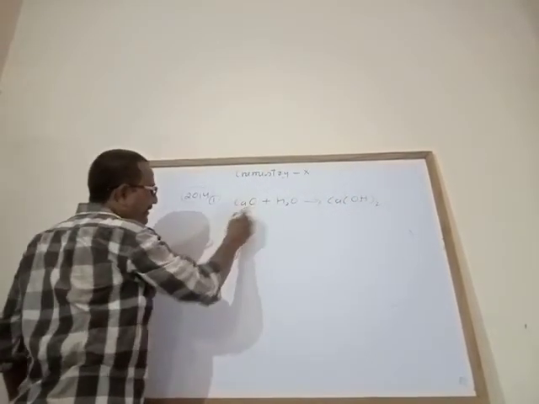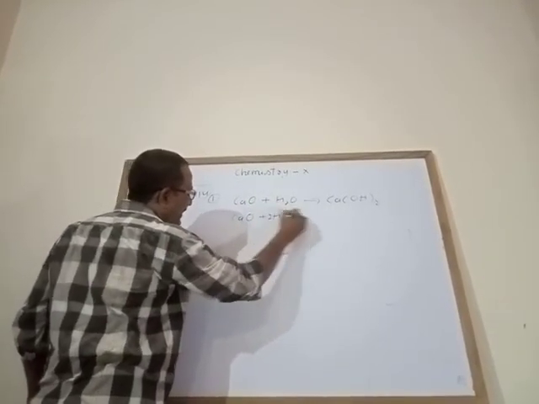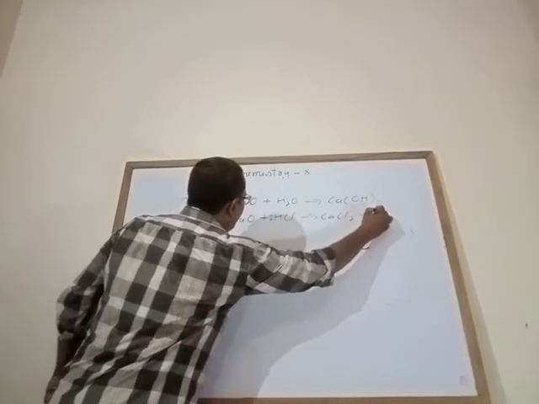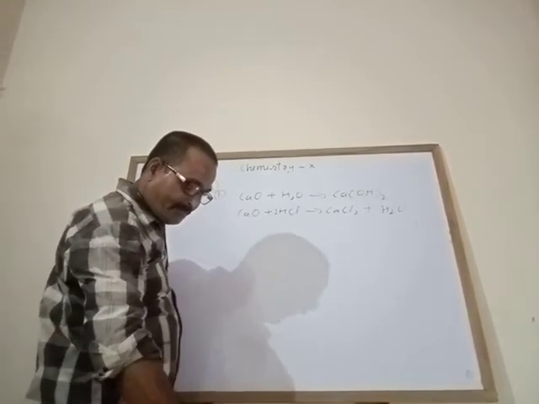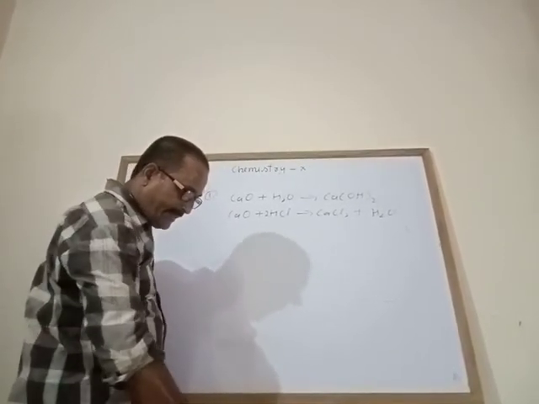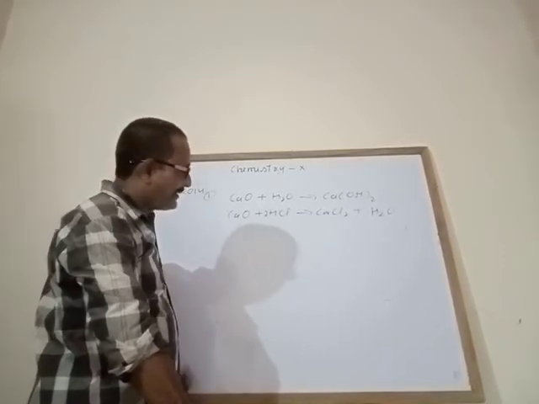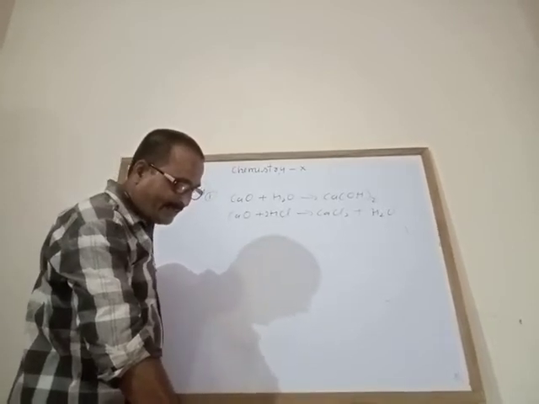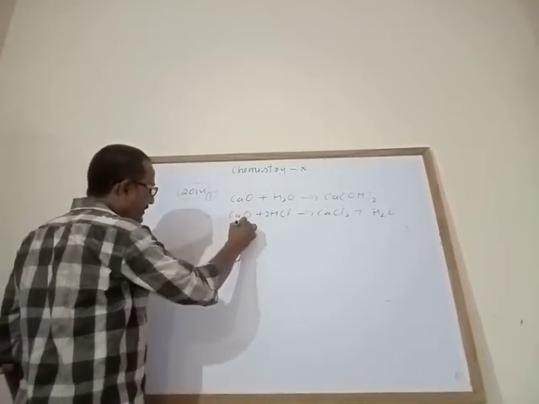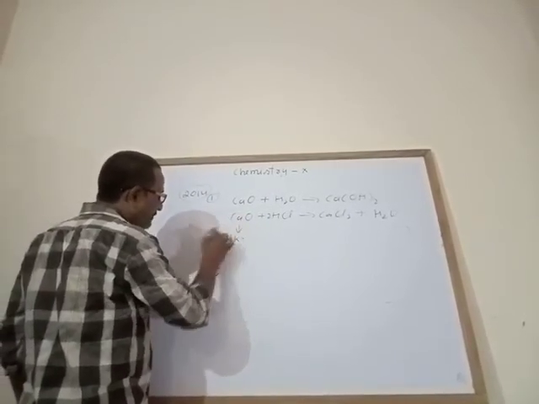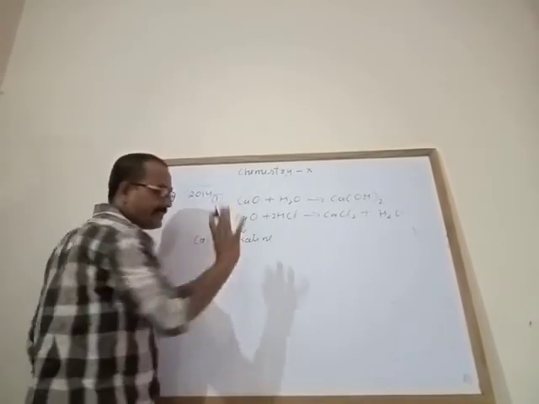Here it is asking: when quicklime reacts with hydrochloric acid, it forms calcium chloride and water. Fill in the blanks. Calcium oxide is alkaline. Calcium oxide is acidic? That is wrong, it is basic in nature. Calcium oxide is neutral? That is wrong. The answer is correct: calcium oxide is alkaline. That is the answer only.